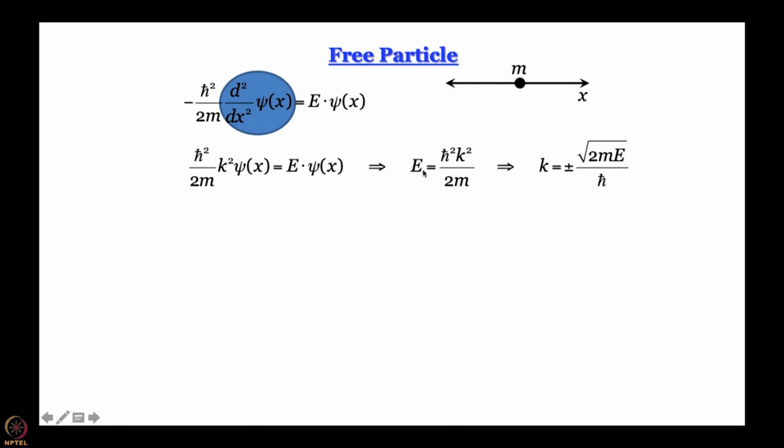So, E turns out to be, remember, h cross square k square divided by 2m, which means k is equal to root over 2mE by h cross. So, you have got an expression for energy of the free particle by using Schrodinger equation, and this calls for celebration, because for the first time in this course we have actually solved a Schrodinger equation and got the value of an energy.